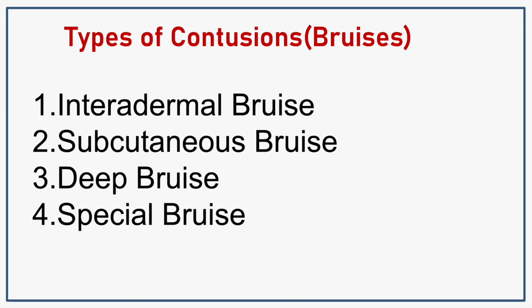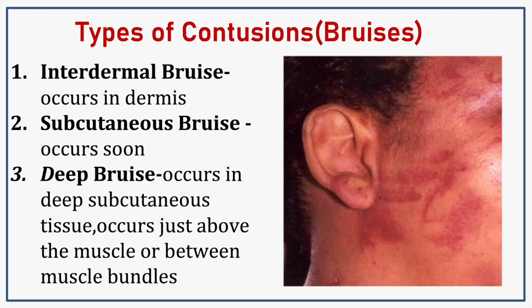What are the types of contusion or bruises? There are 4 types: intradermal bruise, subcutaneous bruise, deep bruise, and special bruise. What is an intradermal bruise? That means rupture of blood vessels occurs in the dermis. That is called an intradermal bruise. Subcutaneous bruise: it occurs in the subcutaneous tissue.